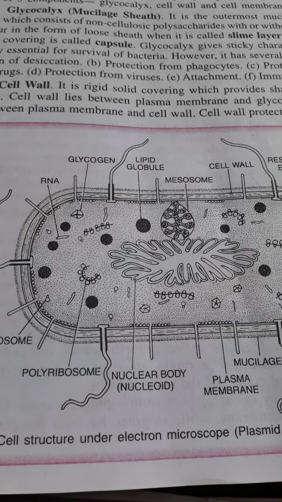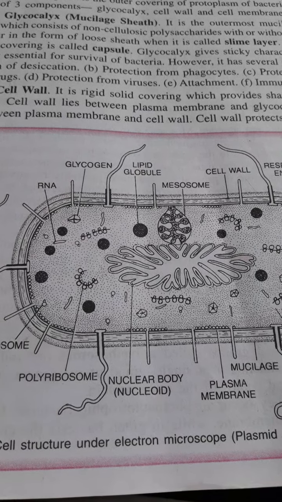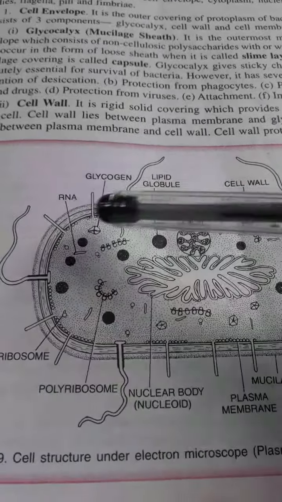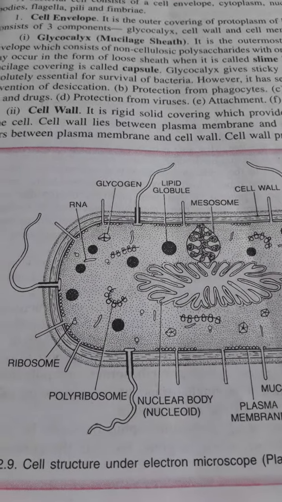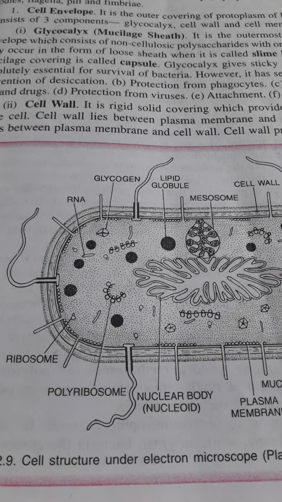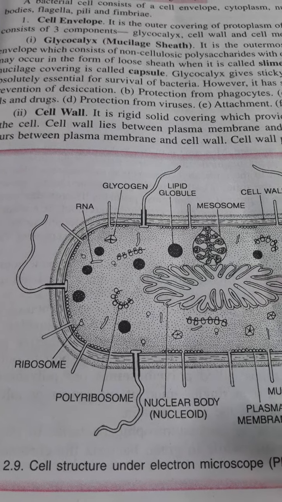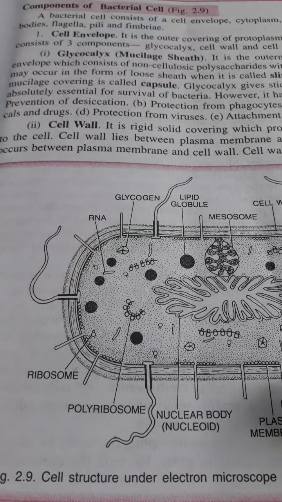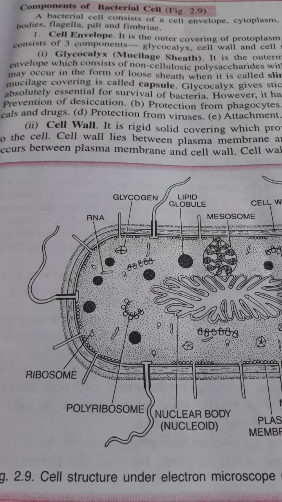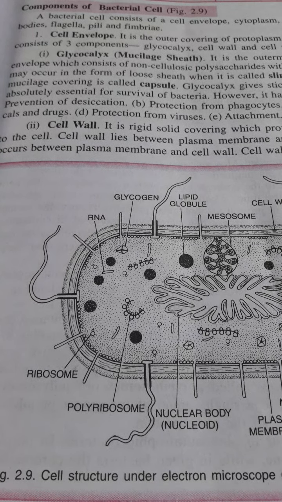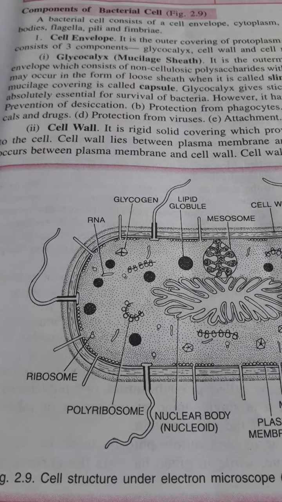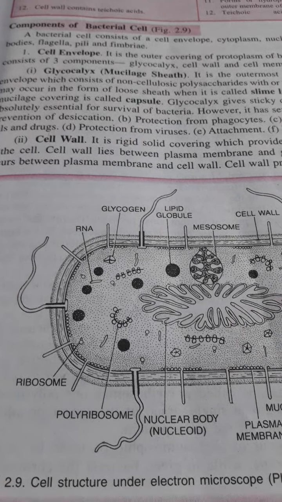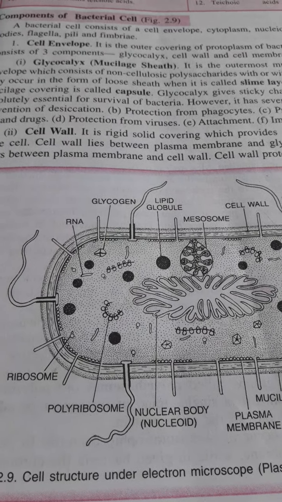Okay, the cell wall consists of peptidoglycan. Mucilage covering is present. Now if this is the cell, then here a mucilage covering is present. Okay, then the nucleus remains folded. DNA remains folded, then takes a Y-shaped structure. Then membrane bound organelles are absent. The ribosome present is 70S. We know ribosomes, there are two types, 70S and 80S. So basically here 70S ribosomes are present.